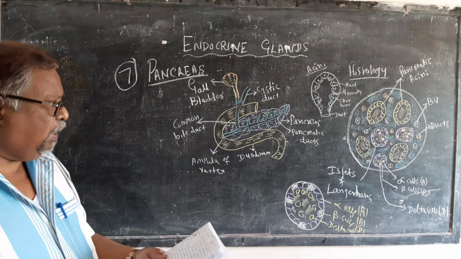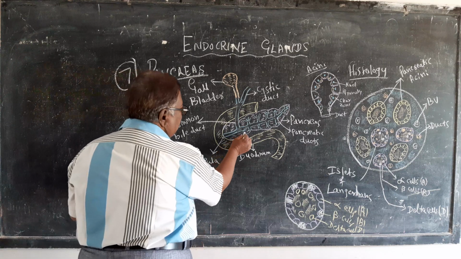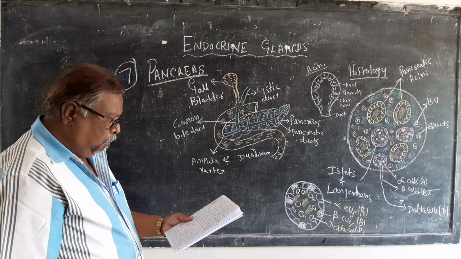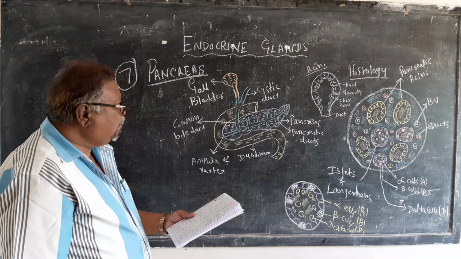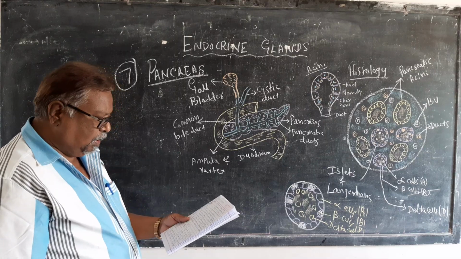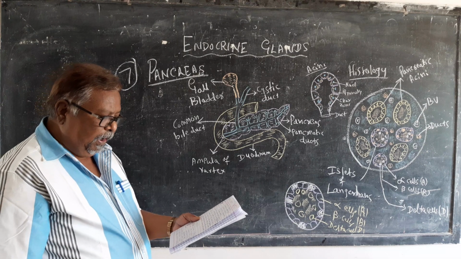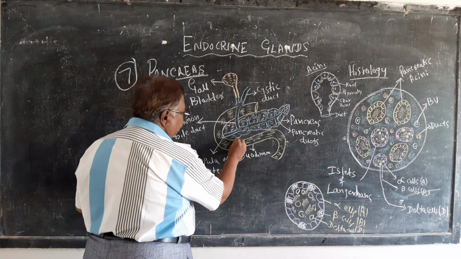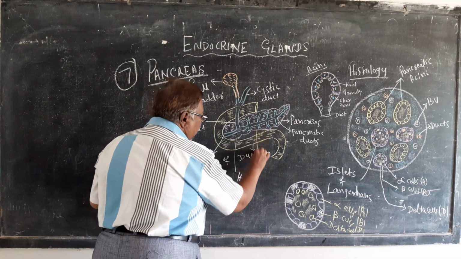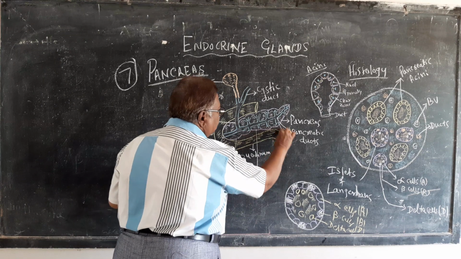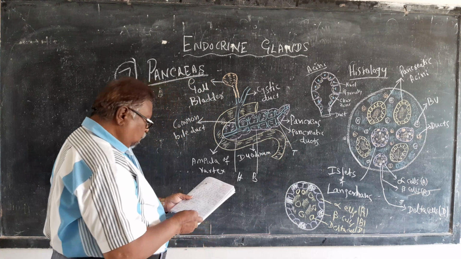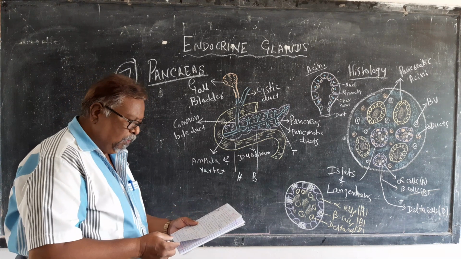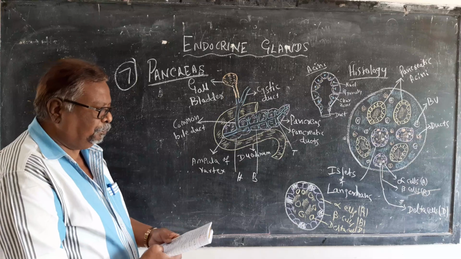It is leaf-like in structure. This is the pancreas, which is a leaf-like or fish-like structure with the head, body and tail. This is the head, body and this is the tail. So the pancreas is divided into three portions: the head, the body and the tail.